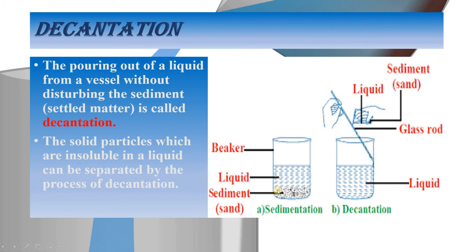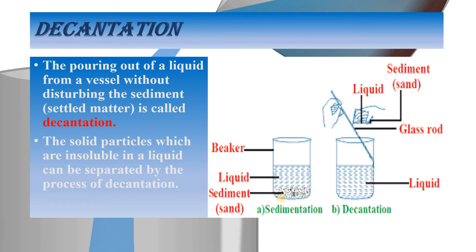Here you see heavier particles are settling down at the bottom of the beaker. Now this layer of the sand is known as sediment, and this process of deposition of sand at the bottom of the beaker is called sedimentation.